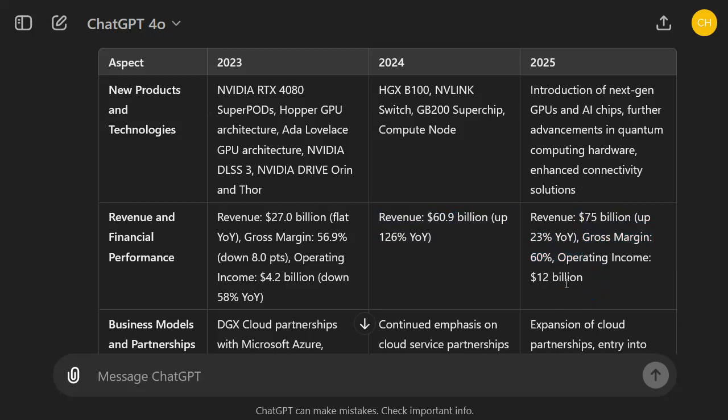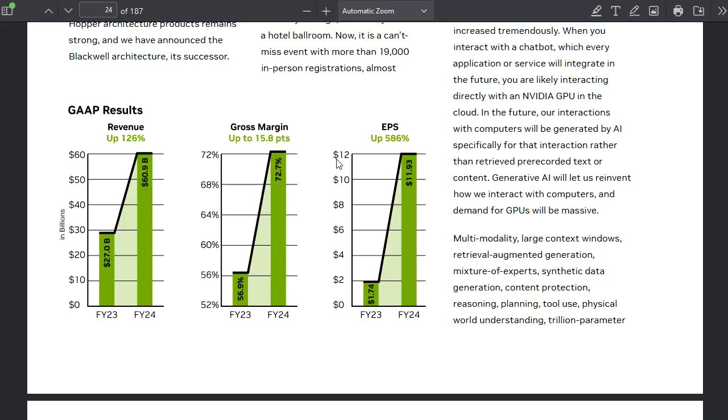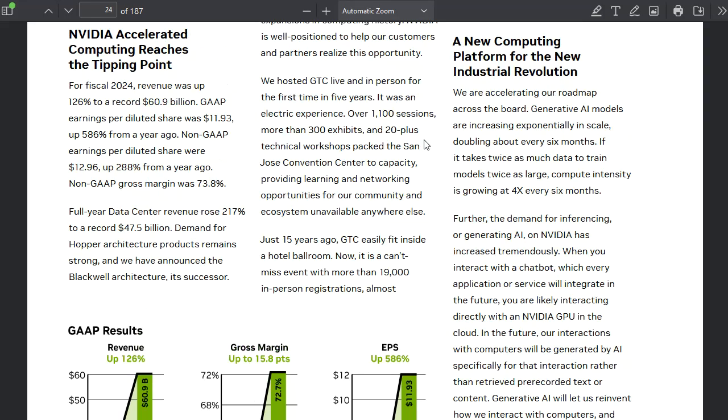As operating income, they assume 12 billion, whereas previously it was like 4.2 billion. And operating income, do we have some numbers here? Non-GAAP earnings, no, this was per share, right?